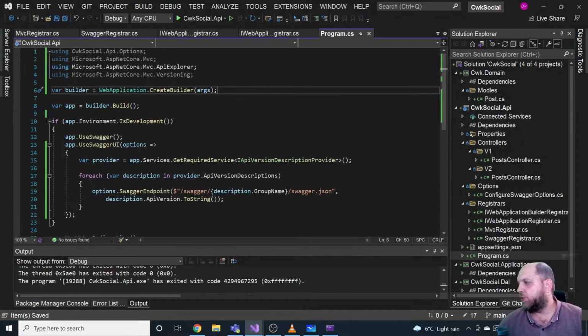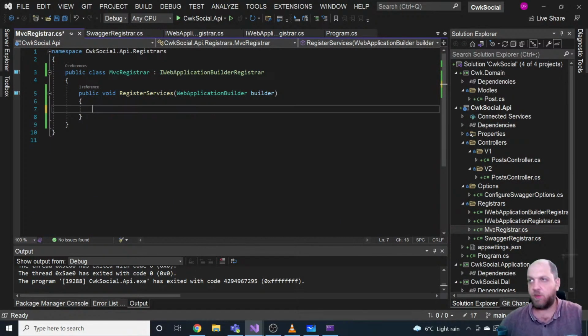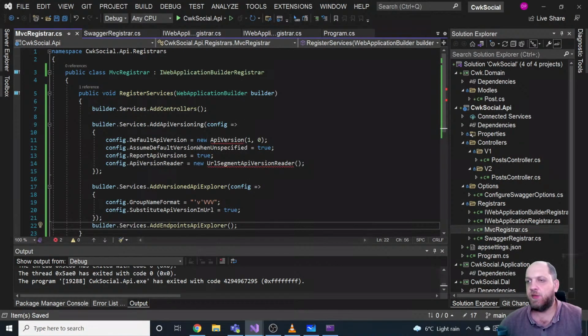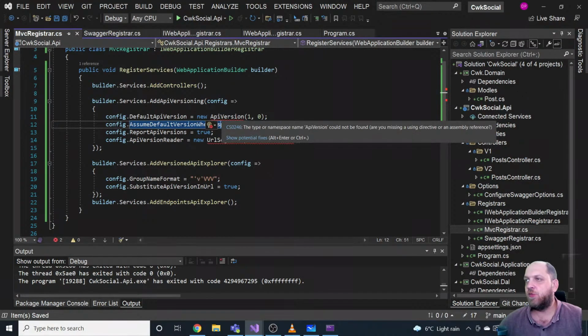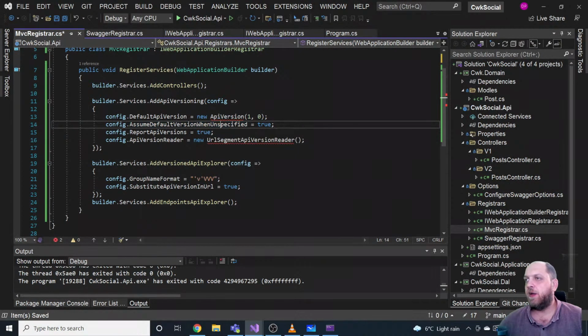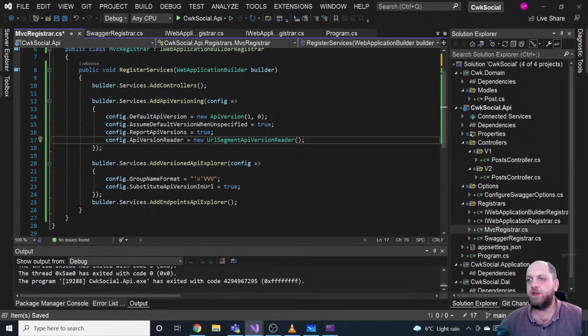So that's quite cool, because where is it here? MVC register. Already our Program.cs class is very thin. Okay, we have to add here a bunch of usings, of course. ASP.NET Core MVC and Microsoft ASP.NET Core MVC versioning. So I guess we should be good to go right now. Let me just grab one other drink.